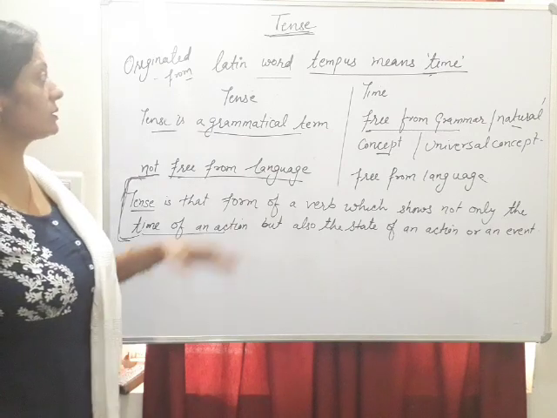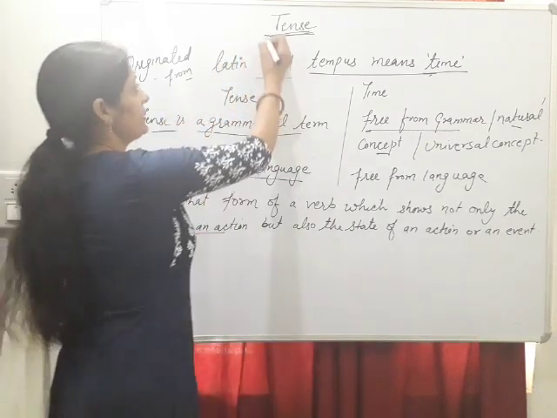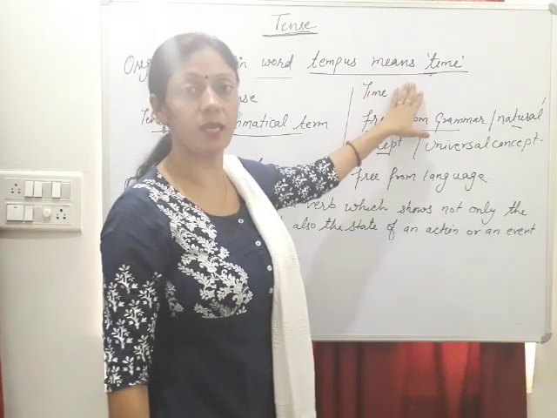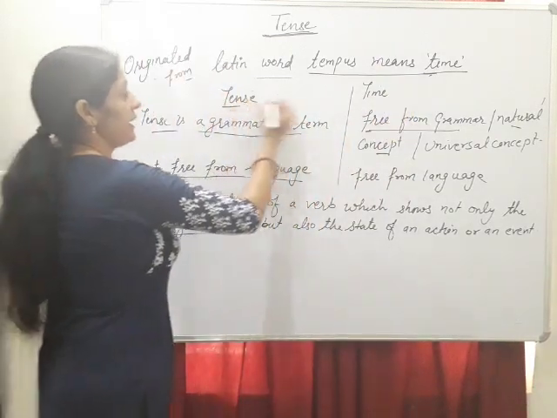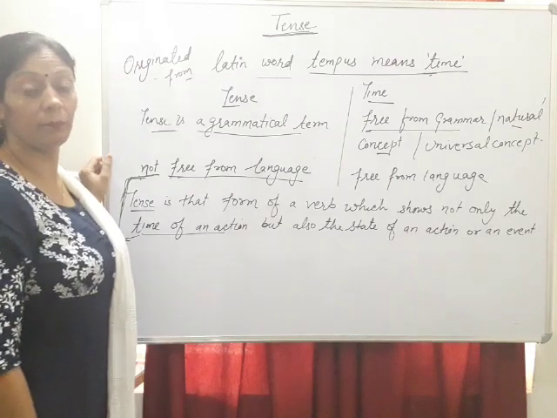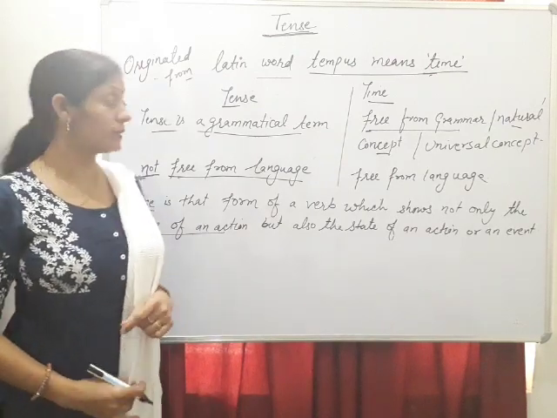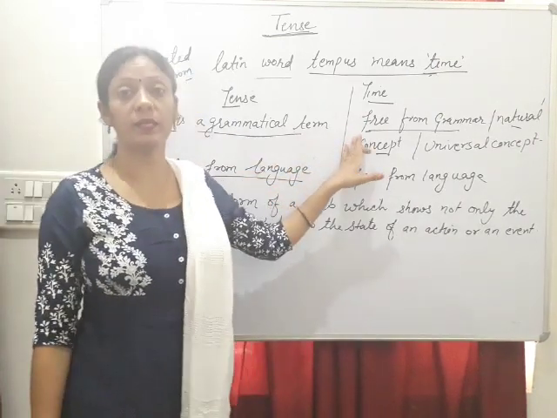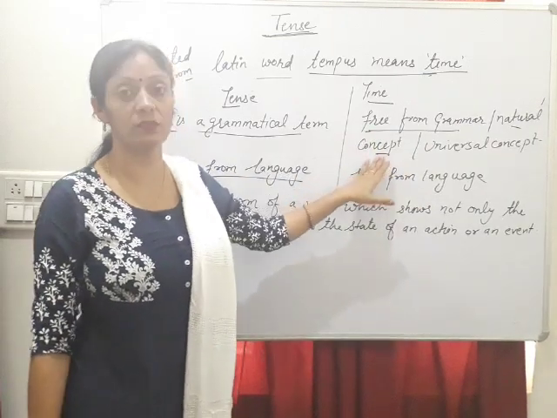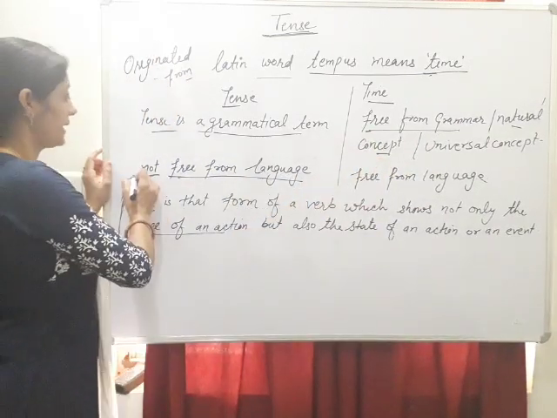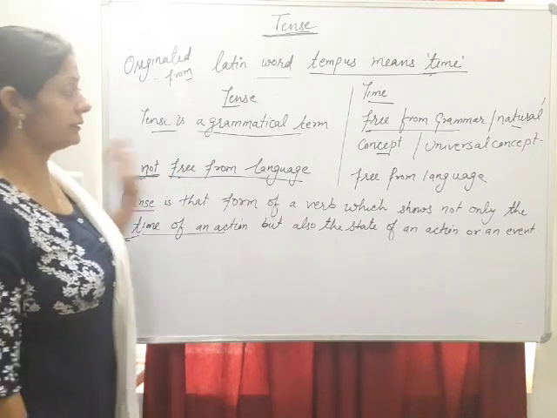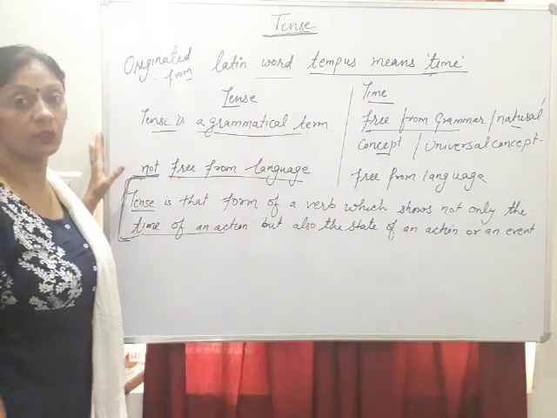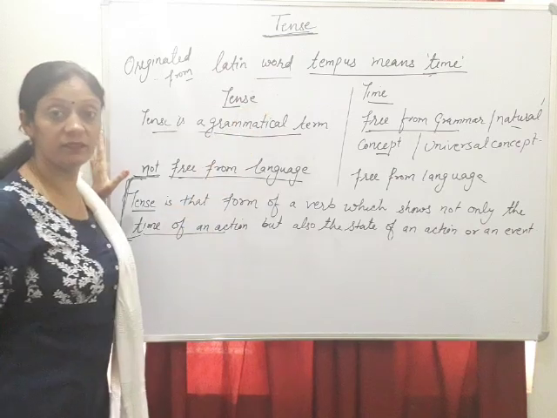Students, today we are going to start the first topic of our grammar book, that is tense. Tense originated from a Latin word tempus, which means time. According to this statement, tense and time are similar words, but still there are some differences. The first one is that tense is a grammatical term, whereas time is free from grammar. It's a natural or universal concept. And the second is that tense is not free from language, but time is free from language. Hope you have understood the difference between tense and time.